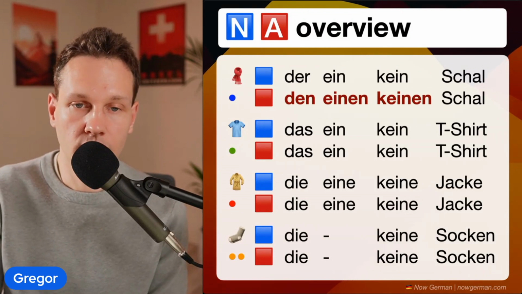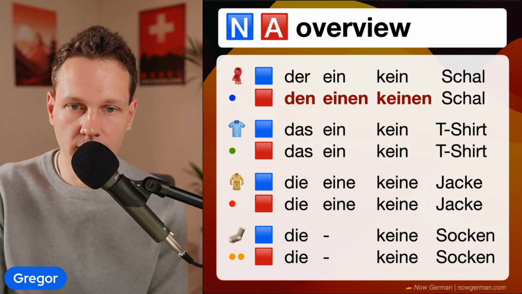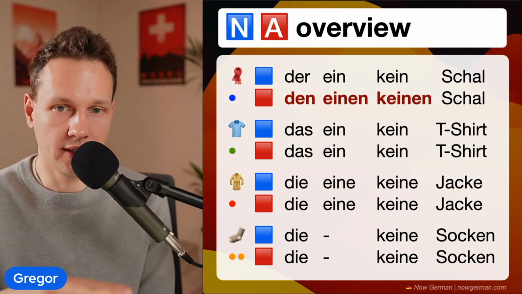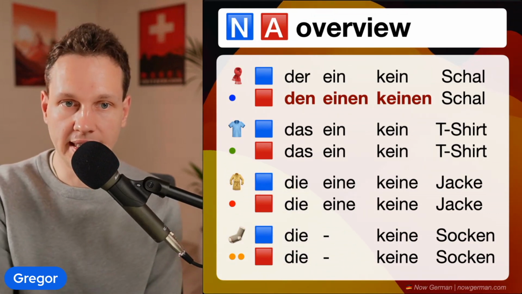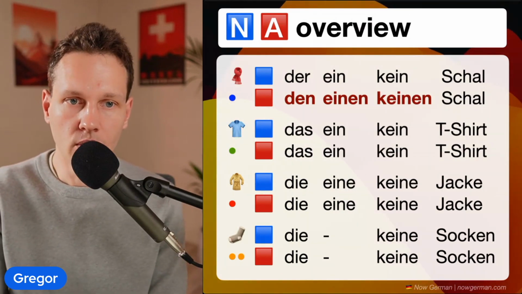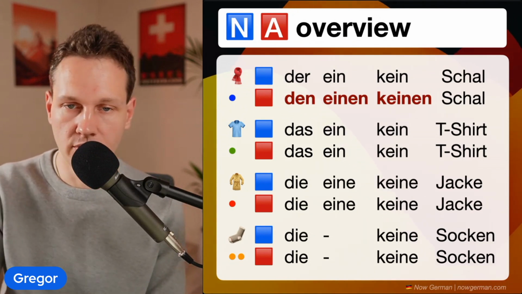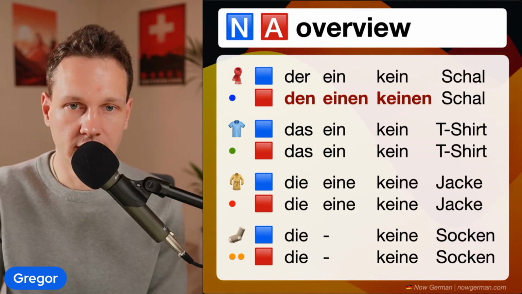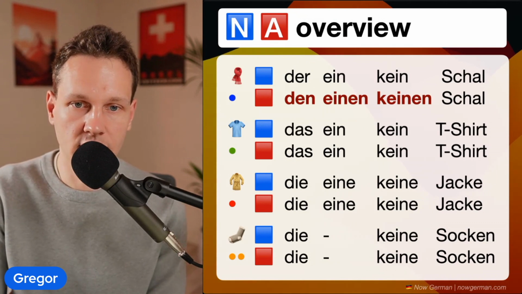So what you need to know to build sentences correctly in German is, what's the gender of the noun? Is it plural or is it not plural? And then you need to know, is it the or is it a in English? Or in the case of no, a negative something, you also need to know the gender, and then you'll be able to use the negative article. And lastly, for masculine, you also need to know the case nominative or accusative, because there is a change.